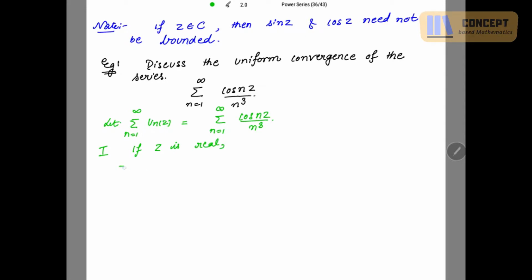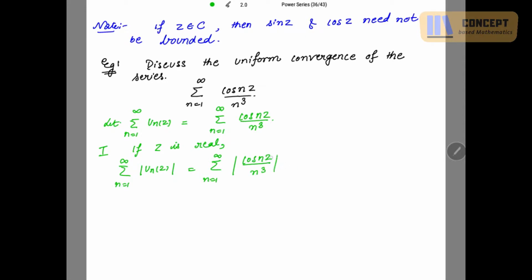In that case, we check mod of u_n(z), that is mod of cos nz over n cube.